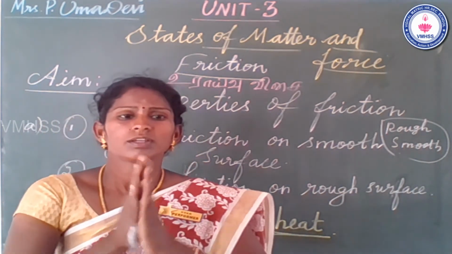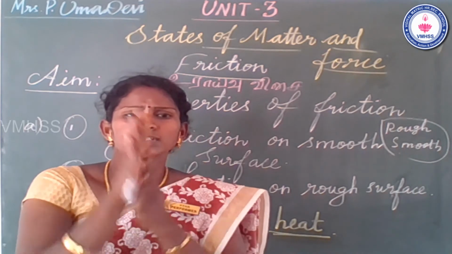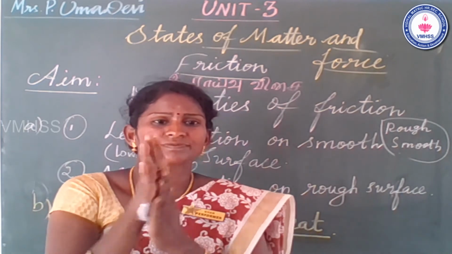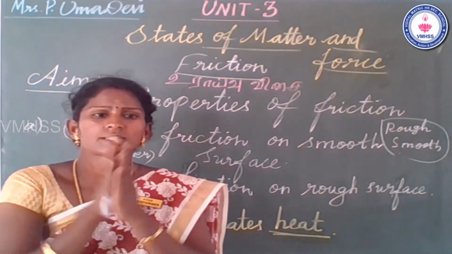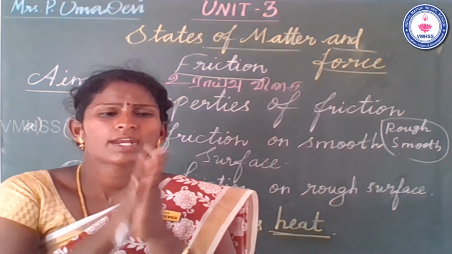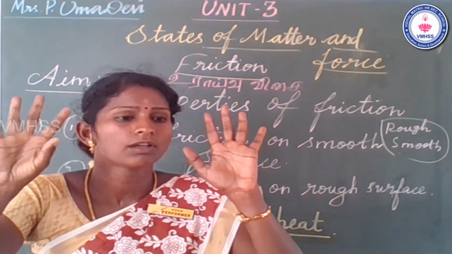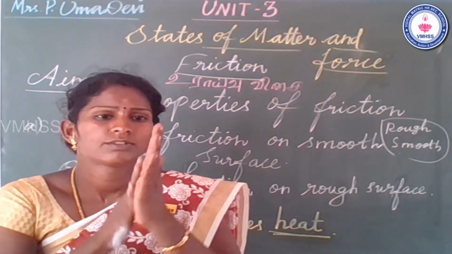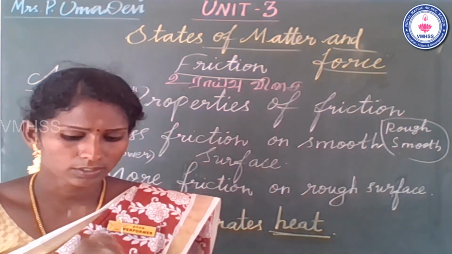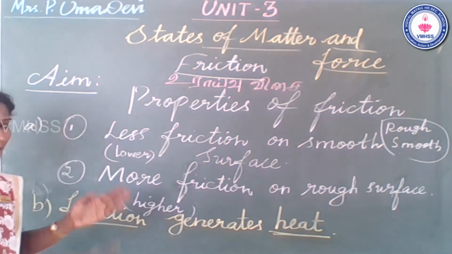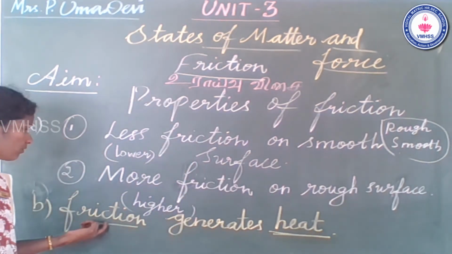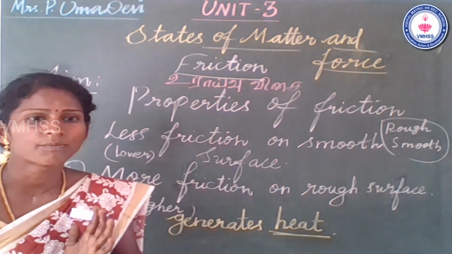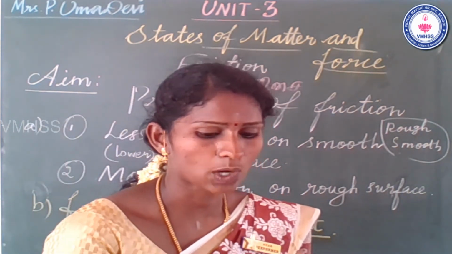You rub your hands for 2 seconds or 2 minutes, and your hands become hot. Your hands get heat from this activity, from the force of friction. So when two objects come in contact with each other, friction is created, and the friction also generates heat between the two objects. That is the second property, students.